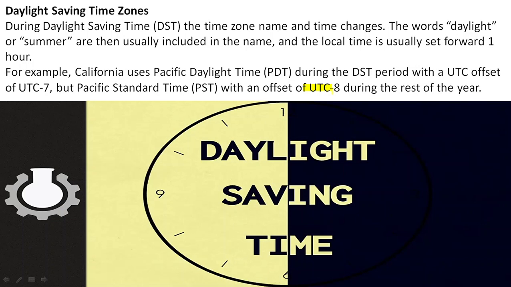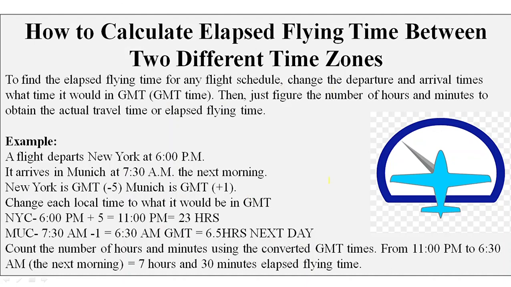Then we talked about elapsed flying time, how to calculate it. When a flight is moving between two different time zones, how do we calculate elapsed flight time across them? We have to basically convert local time into GMT. We do that by noting the time zone of that place. If it is minus 5, then we have to add it. If it is plus, then we have to subtract that number.